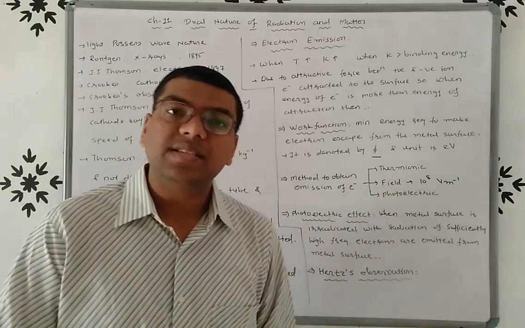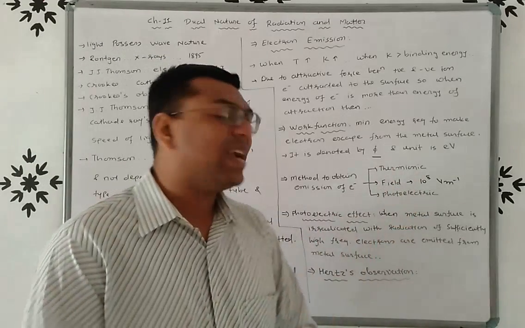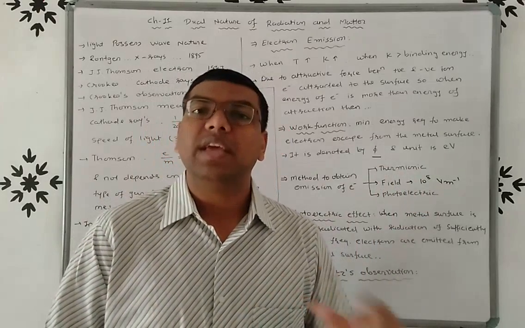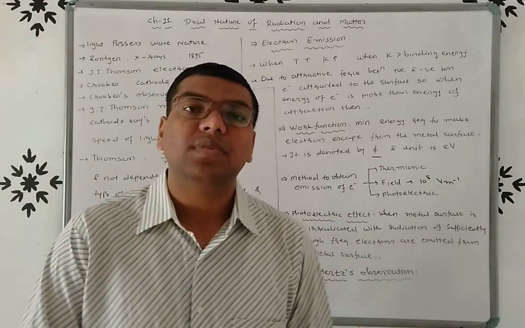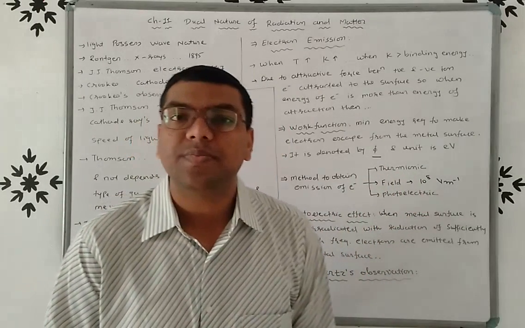So in field emission you have to apply an electric field of magnitude 10 raised to 8 volt per meter. The electrons are emitted from the surface, and this method is known as field emission.